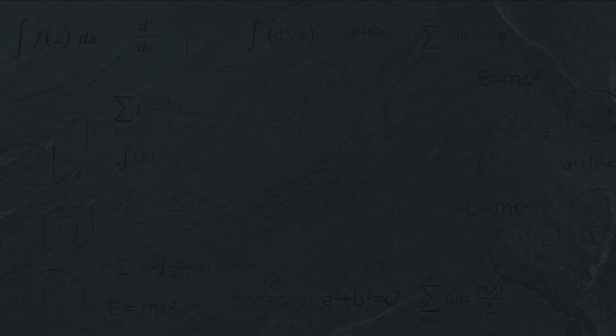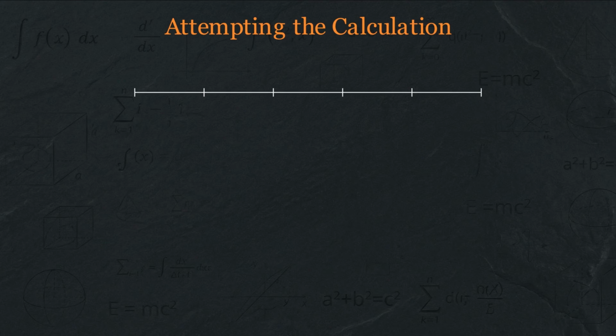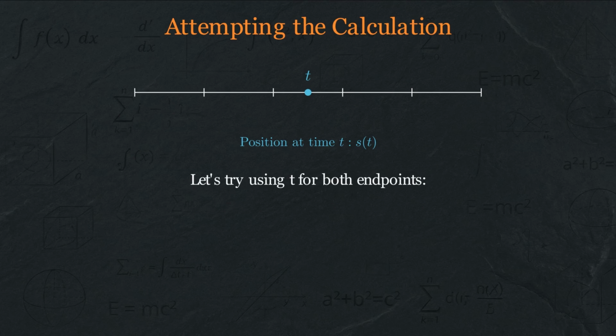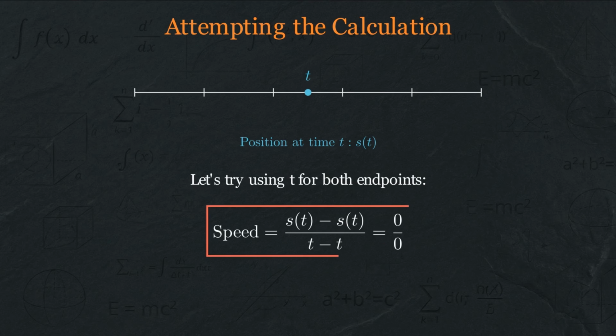Let's try to use our formula for average speed, but apply it to a single instant. We'll call this instant t. At time t, you're at position s of t. To find your speed at this instant, we need another instant. But there is no other instant. We're asking about the speed now. Let's push forward anyway. If we use time t for both the start and end point, 0 divided by 0, this is not just undefined, it's meaningless. It could equal anything or nothing. We've hit a wall.